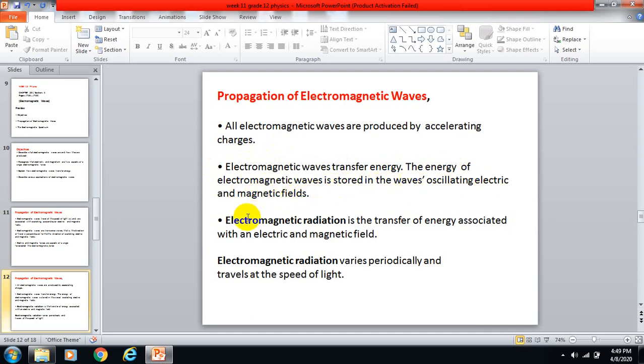Electromagnetic radiation. Now, how do they radiate? It is a kind of transfer of energy associated with an electric and magnetic field. Due to radiation, they are transferring the energy. Electromagnetic radiation varies periodically, like time to time, and travels at the speed of light. That is so much obvious.